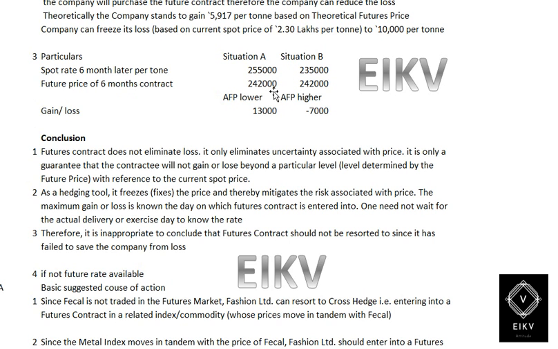So in this situation, the actual forward price is lower, therefore we will get a gain of 13,000. And when the FECL spot price after 6 months is 2,35,000, the actual forward price is higher, therefore there will be a loss of rupees 7,000 per ton.